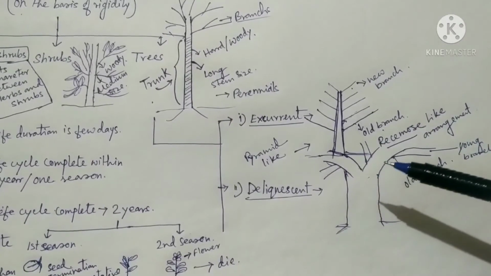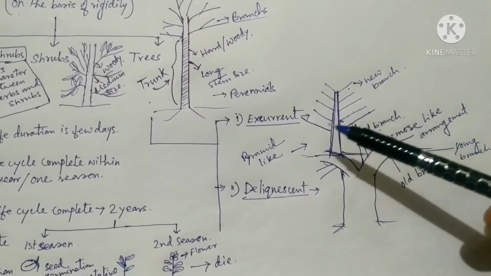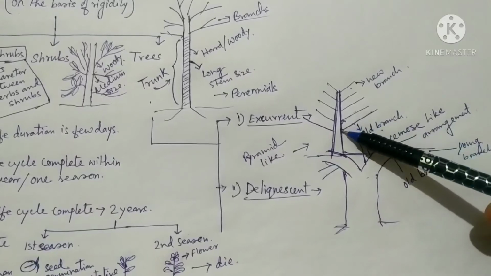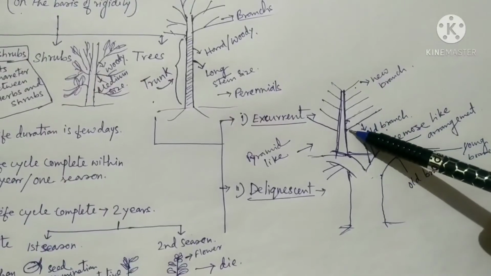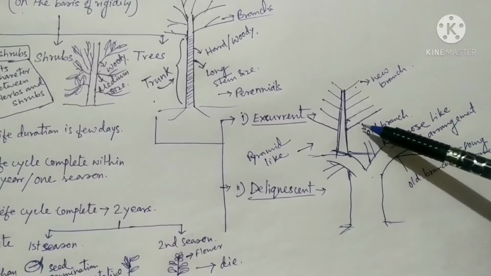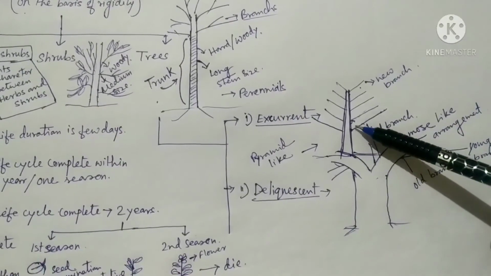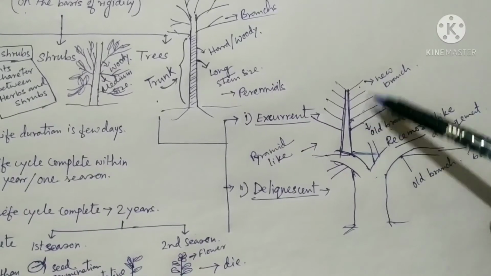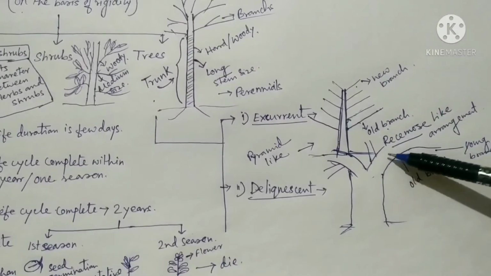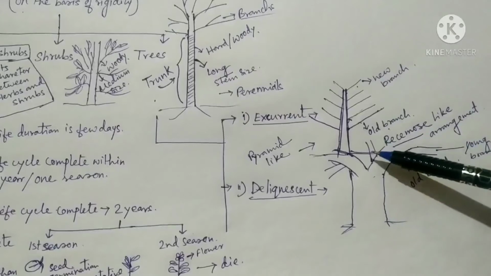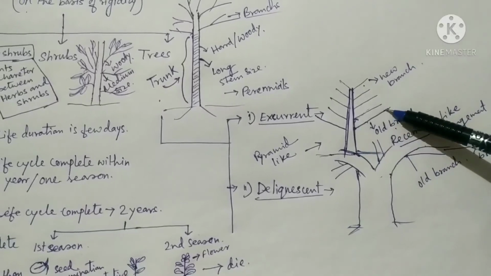But in case of racemose type, branches are produced from base to apex, and the base contains old branches and the apex contains new branches. That's why it produces a pyramid-like structure. And in case of cymose branching, the old branch contains secondary branches. So this is about cymose and racemose type branching.